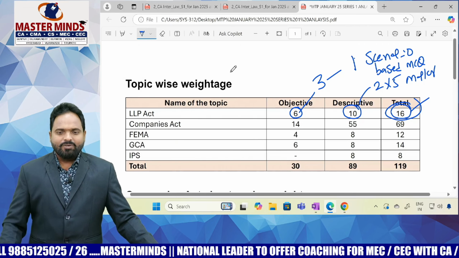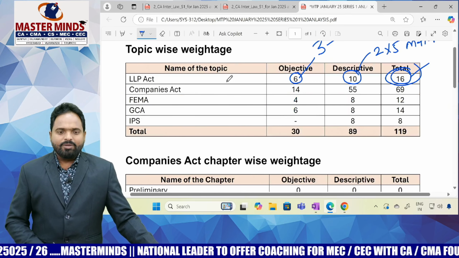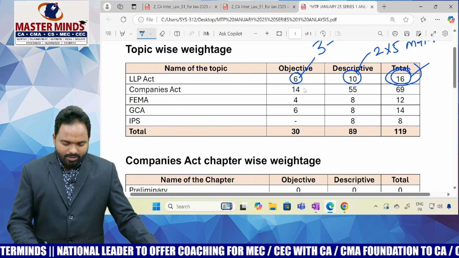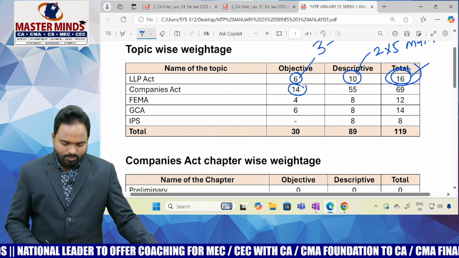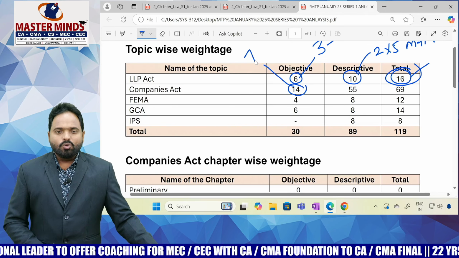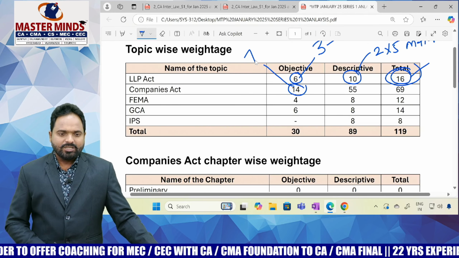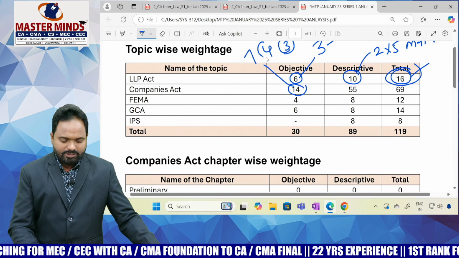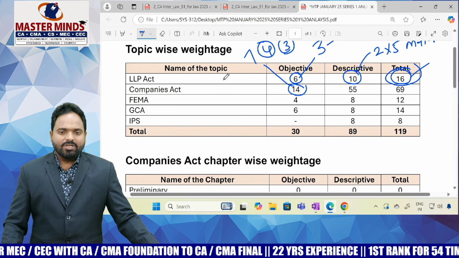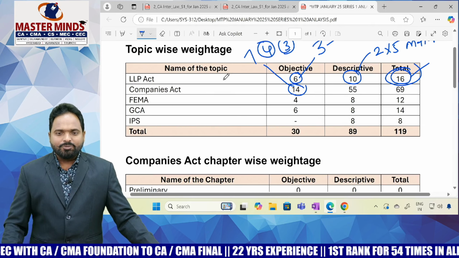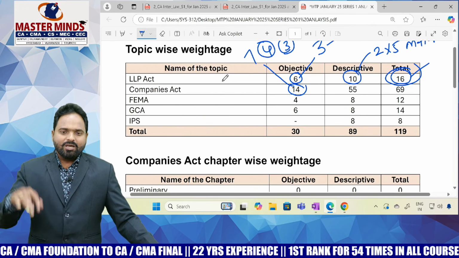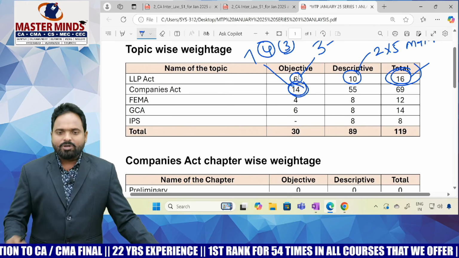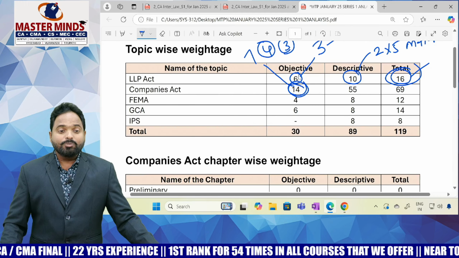First, please analyze the topic wise weightage. Next, the Companies Act. Very important. The majority of the syllabus is from the Companies Act only. There are 14 marks from MCQs: 2 scenario based MCQs, meaning 2 case studies. In one scenario they asked 4 questions, 4 into 2, 8 marks. In another scenario they asked 3 questions, 3 into 2, 6 marks. Total 14 marks from the Companies Act MCQs.